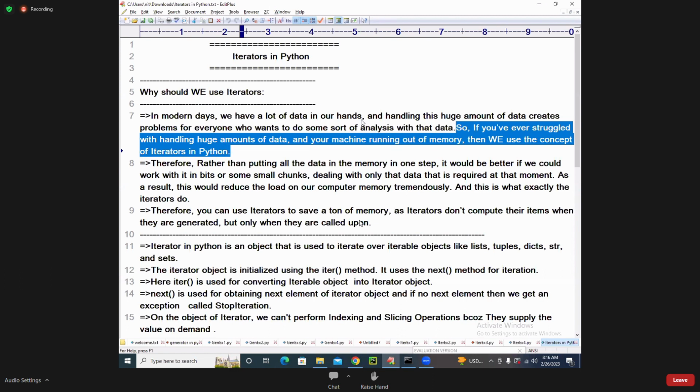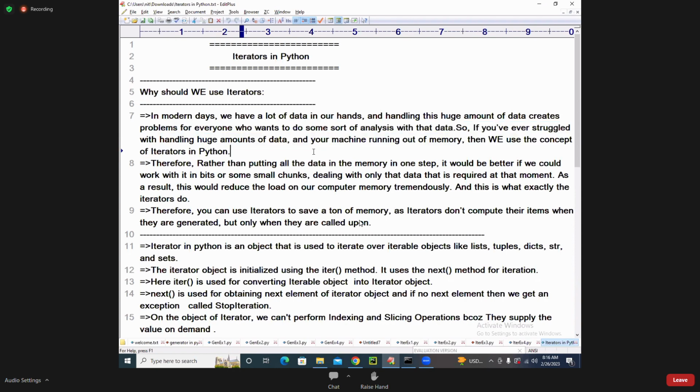You have a large volume of data to organize in normal objects. It takes performance problems, maybe running out of memory. To avoid that, we use iterators. Convert that entire object into an iterator, and with the iterator you do the operations.